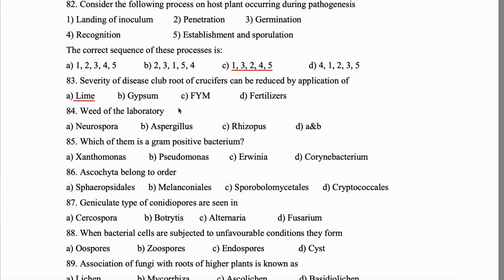So, yes, the pathogen which favors basic soil or alkaline soil, such an example is potato scab disease, Streptomyces scabies. In that case, we have to maintain the pH and bring it more to the neutral side, means acidic. So, in that case, for the pathogen which favors alkaline soil, we will add gypsum.